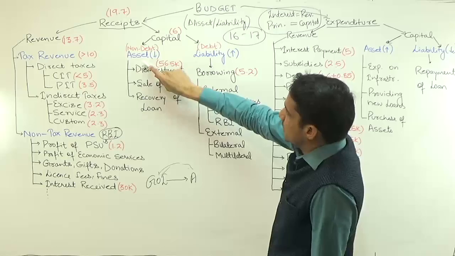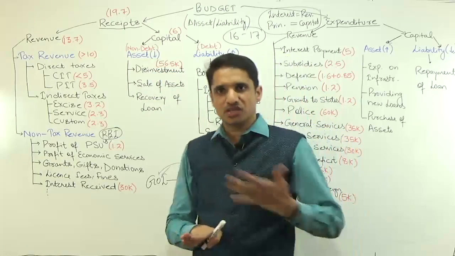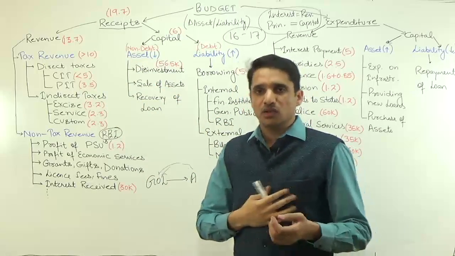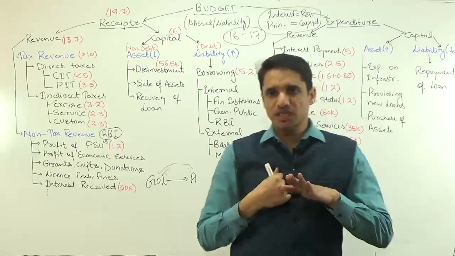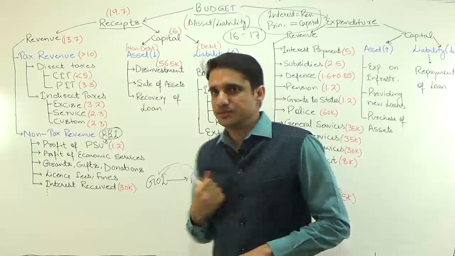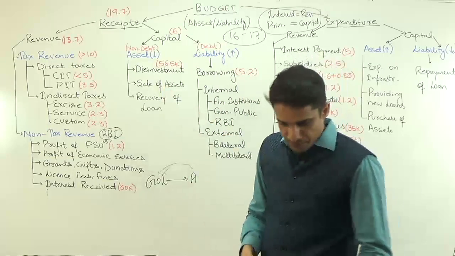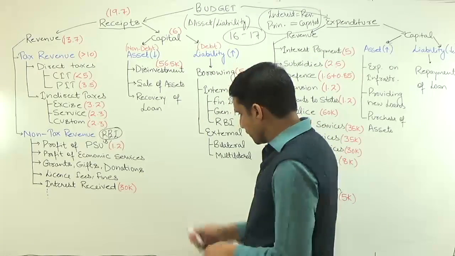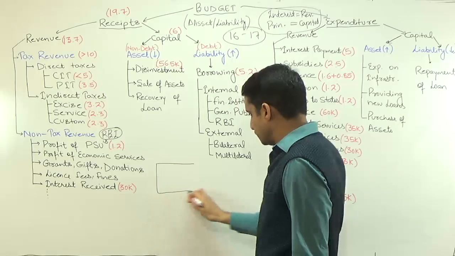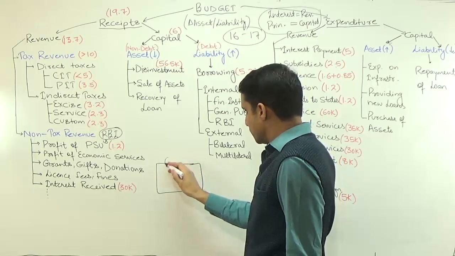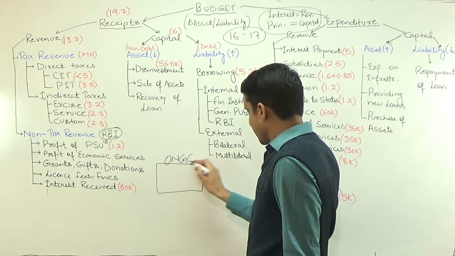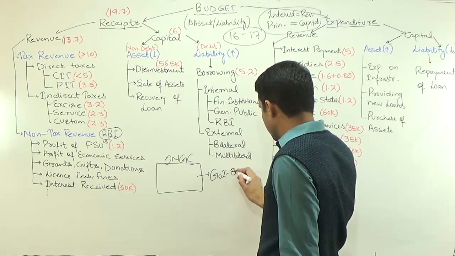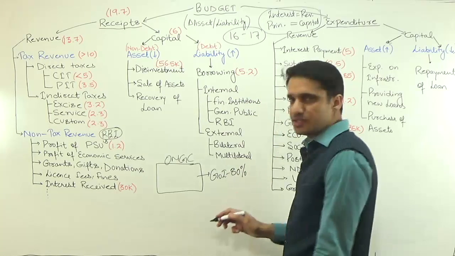Under this asset, by decreasing your asset, you can get some money. This is what the receipt part is. And in this example, I am the Government of India. So I am getting something, but I have to decrease my asset. How can I do it? First one is disinvestment. So what is disinvestment? Disinvestment is nothing but diluting the ownership of the government from PSUs. Suppose this is ONGC and the Government of India is having some 80% of the stake in ONGC.